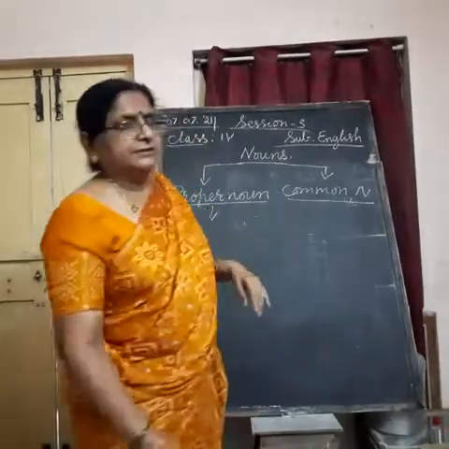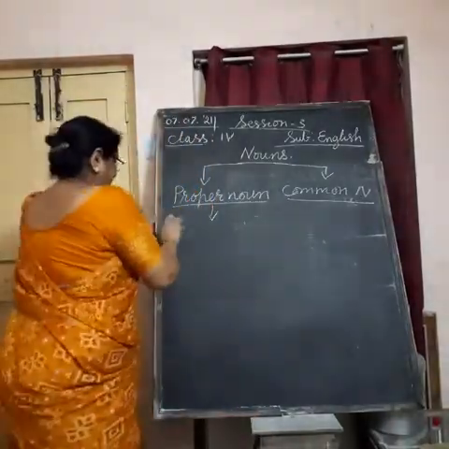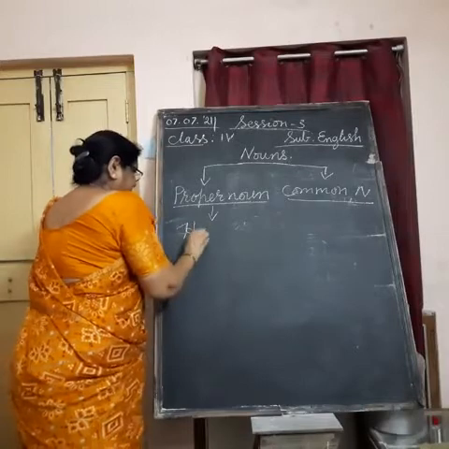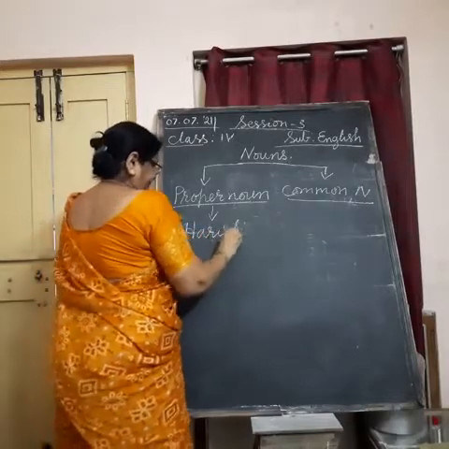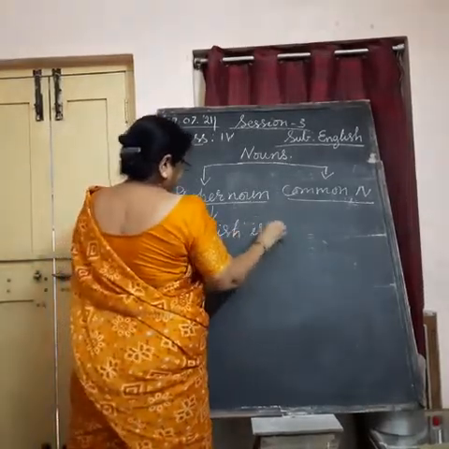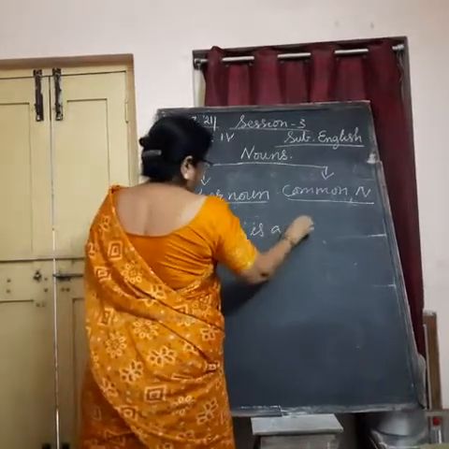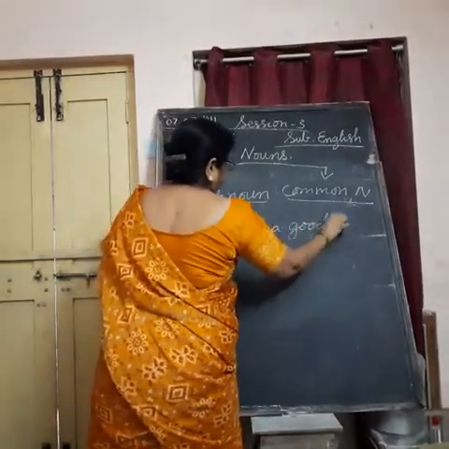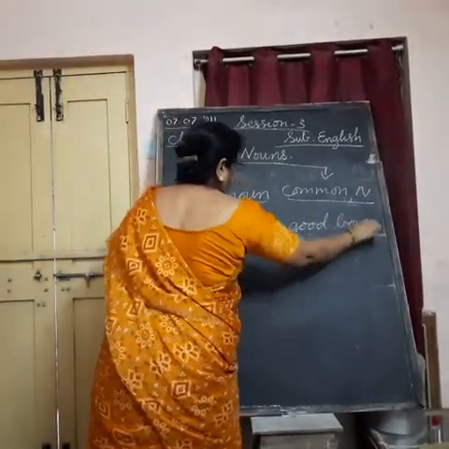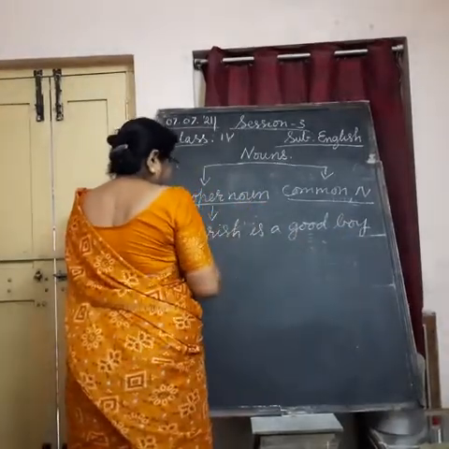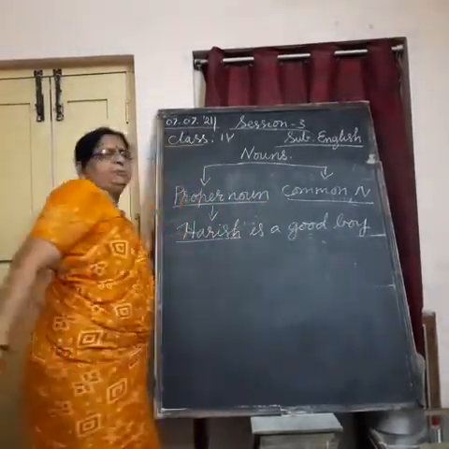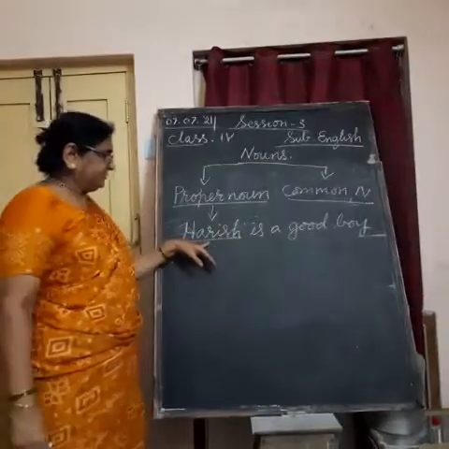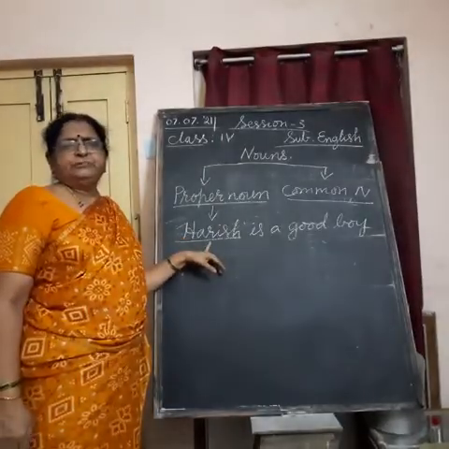So for a person, I can say, Harish is a good boy. Understand? Harish is a particular name of a boy.